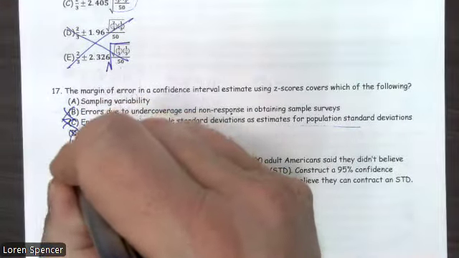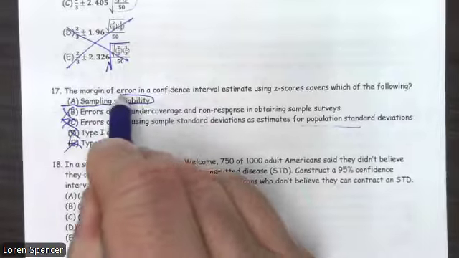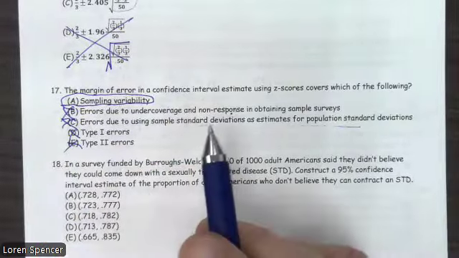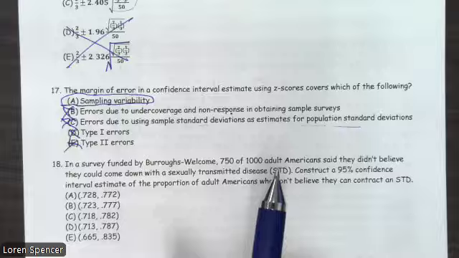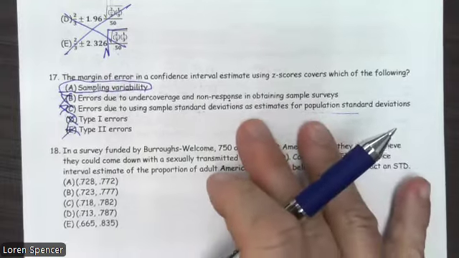Type 1 and type 2 errors have nothing to do with it. It's because we know every single sample will vary. And because every single sample will vary, we're pretty sure we're plus or minus 5%, plus or minus 3%, whatever that level is.